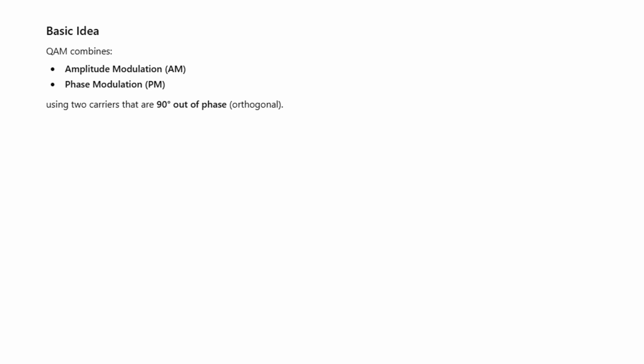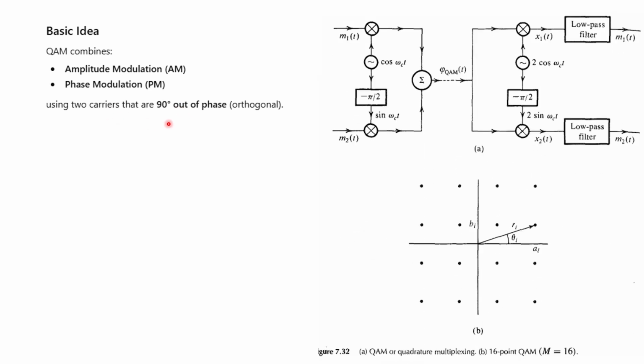Now here are some details about QAM. QAM is quadrature amplitude modulation, the combination of two things. What are they? Amplitude modulation and phase modulation, using two carriers that are 90 degrees out of phase. How will you generate it? Here is the generation technique: the phase difference that you are going to give, then the frequency you are going to use, that is omega_c t, the carrier frequency, will give you the QAM type of result. On the detector side, again a local oscillator will be used, a phase shifter will also be used, and then a low pass filter for coherent detection, right?